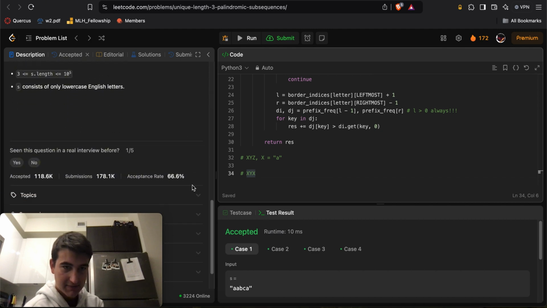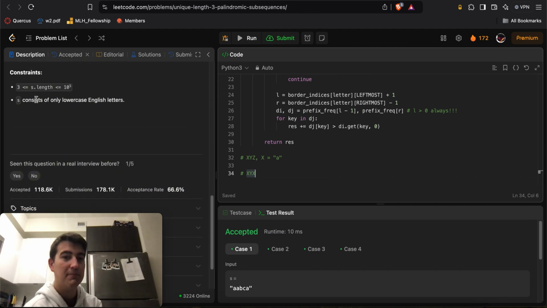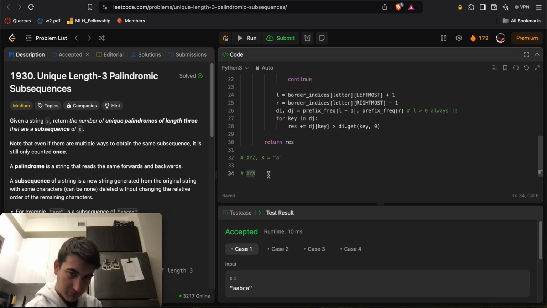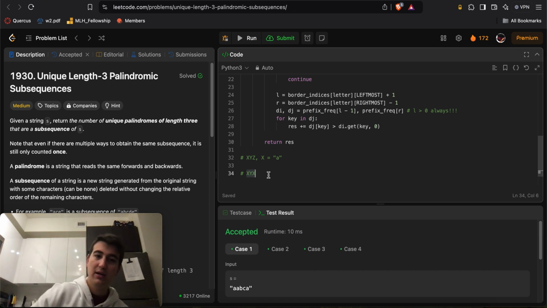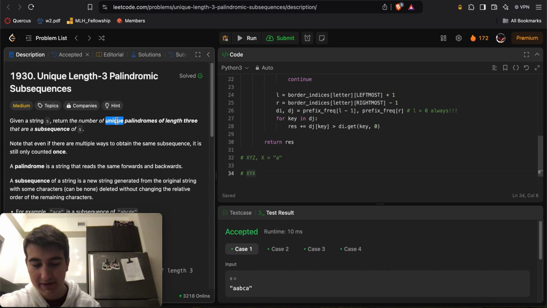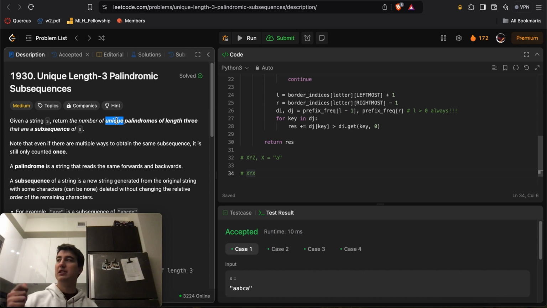Now, one thing that's nice about this problem is that they constrained S to only consist of lowercase English letters, of which there are 26, which is a constant amount of letters, right? That's a power thing to leverage. I think there was a big hint in them saying that they want unique, because palindromes of length 3 only exist when the first letter equals the last. And we're only dealt with English lowercase letters, which means for the very first letter there are only 26 possibilities. It's going to be A or B or C or D or E or all the way up to Z.